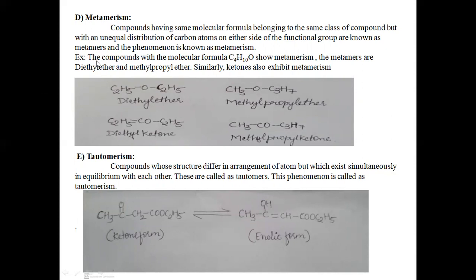For example, the compounds with the molecular formula C4H10O show metamerism. The metamers are diethyl ether and methyl propyl ether. Here we are taking two examples of metamers: diethyl ether and methyl propyl ether.